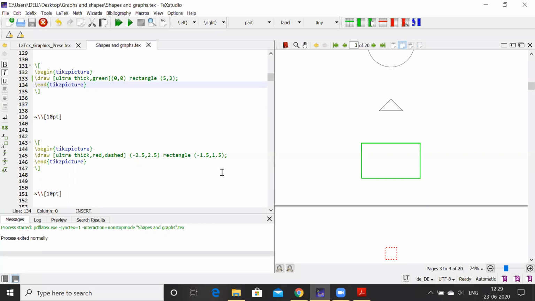She asked one more question, sir: can we draw a circle within a square or vice versa? Yes, that's our second question. Definitely we can draw. As I mentioned, we first have to fix the positions of the shapes we want to draw, as if on a plain paper with a Cartesian system. You fix the positions of the vertices of the rectangle, and then a circle with its center and radius. The only important thing is that you have to draw in one command only, that is begin tikzpicture. Here only you have to mention and draw the circle in one command only.